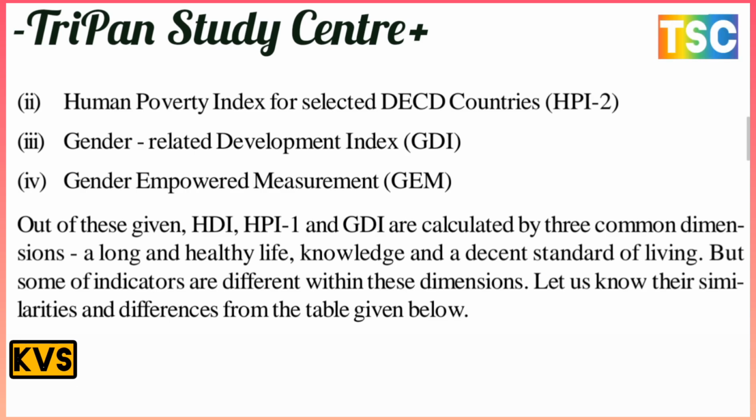The next is the Gender-related Development Index, GDI. And the last is the Gender Empowerment Measure, GEM.